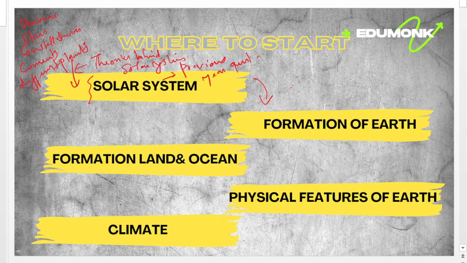Then we will move on to the formation of Earth. In the initial stage we will discuss what Earth is and how it is formed, then the interior of our Earth.